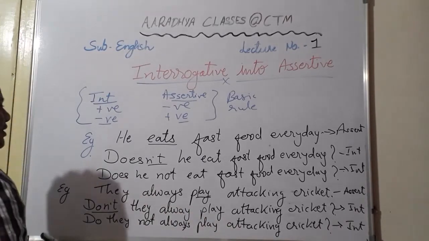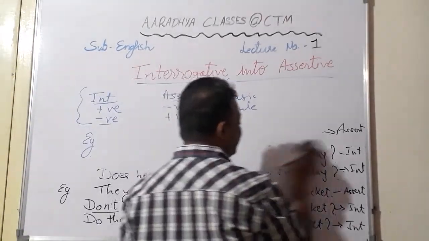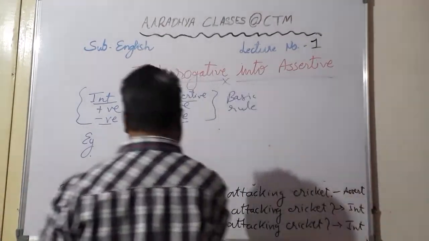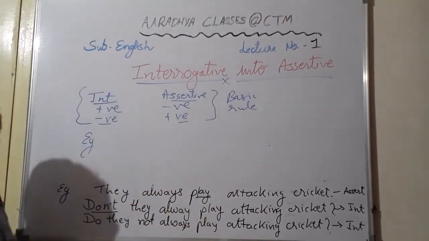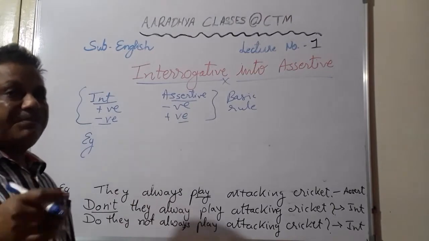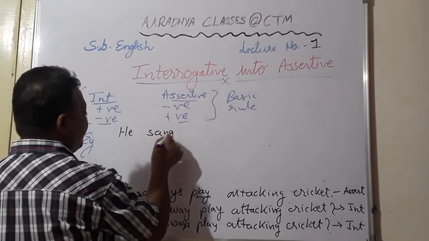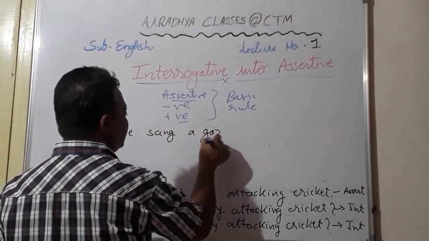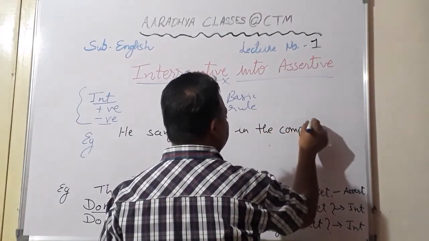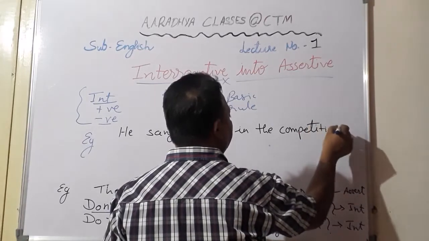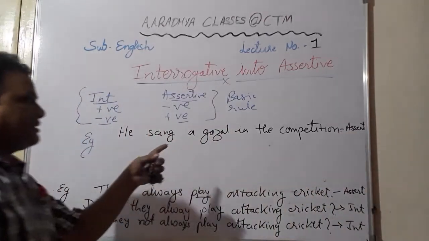Now the third type I told you, where the helping verb is not given, we are supposed to use a helping verb. That is in simple past tense. You see, all those sentences where the main verb is given in the past form are sentences of simple past tense. For example, he sang a ghazal in the competition. Now students, this is your assertive sentence. He sang a ghazal in the competition.